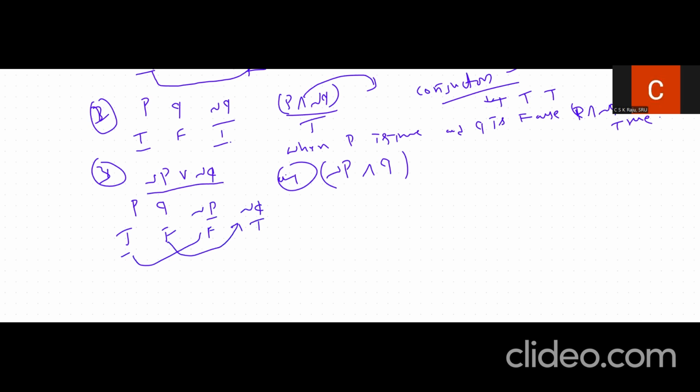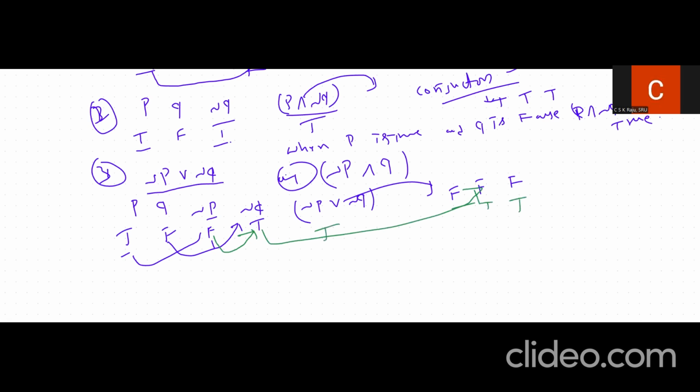Now the property of disjunction is negation P, disjunction negation Q. We have to apply it. As per this disjunction property, the first statement is false, but the second statement is true. So the result we will be getting is true.